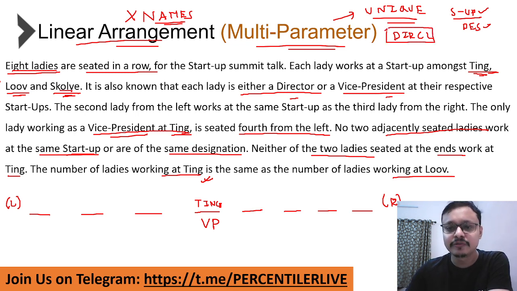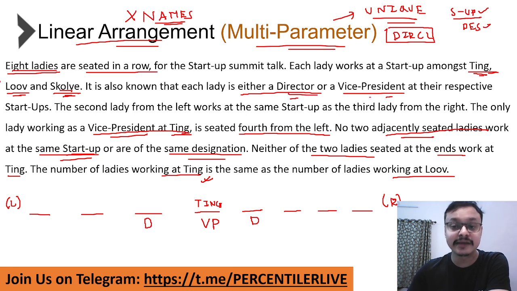And this is a very important clue in the set. Why? If you remember, it was mentioned that no two adjacent people are from the same startup or from the same designation. Which means if fourth from the left is VP at Ting, then automatically the two adjacent people are both going to be of director designation.